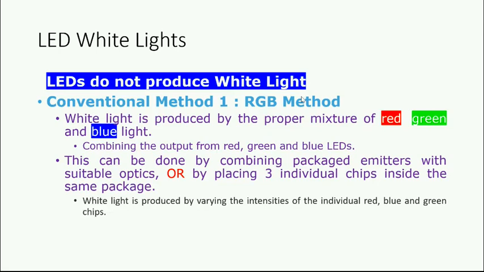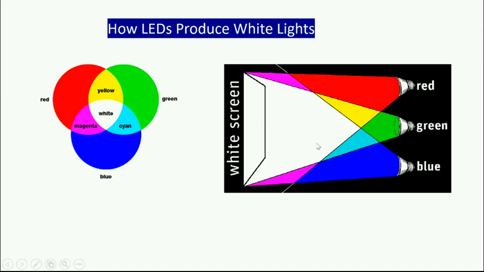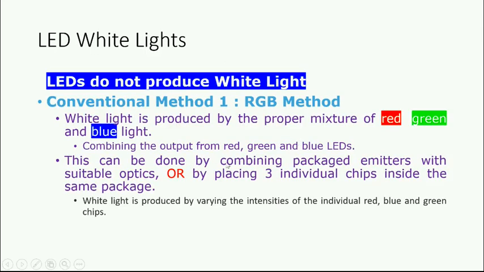Okay. So what is the conventional method? One is the RGB method. White light is produced by the proper mixture of red, green, and blue light. By combining the output from red, green, and blue light, see in the last figure, we will get white light. This can be done by combining packaged emitters with suitable optics, or by placing 3 individual chips inside the same package. 3 individual chips means one chip for red, one for green, and a third for blue.